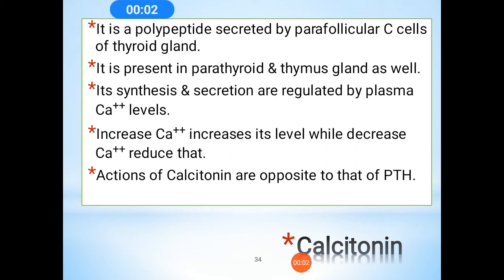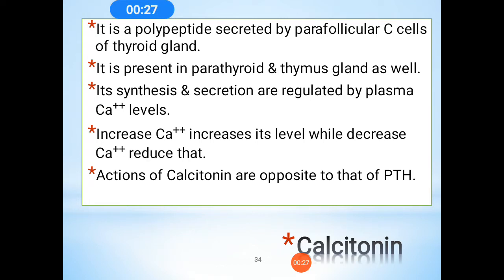Good morning, dear students. Today we discussed other calcium preparations and their therapeutic roles. Calcitonin has an important role in calcium regulation. It is a 32 amino acid polypeptide secreted by the parafollicular cells in the thyroid gland. This is mainly seen in parathyroid and thymus glands.